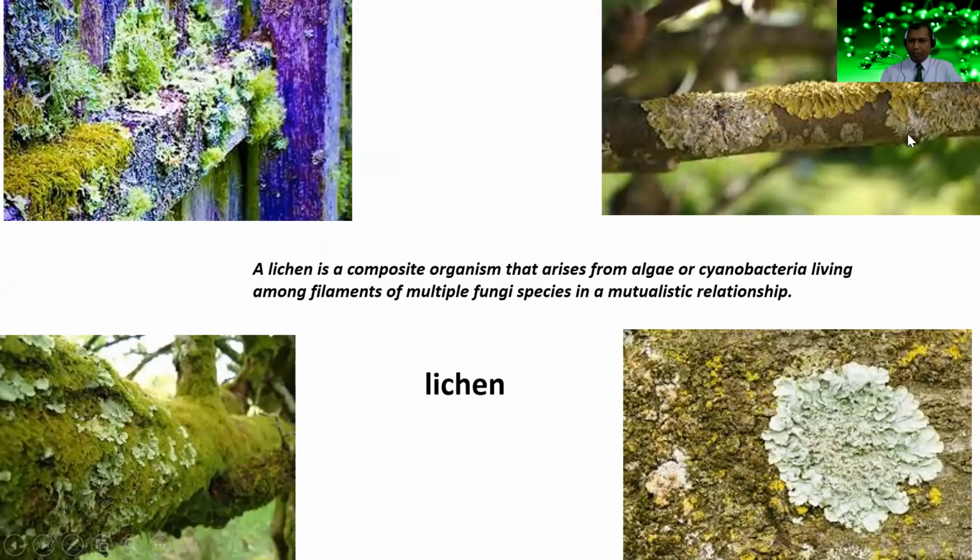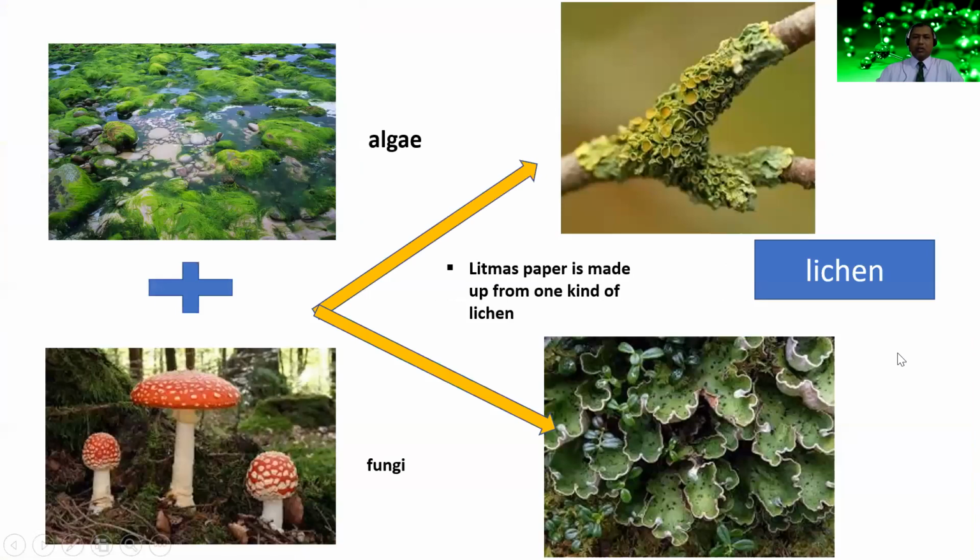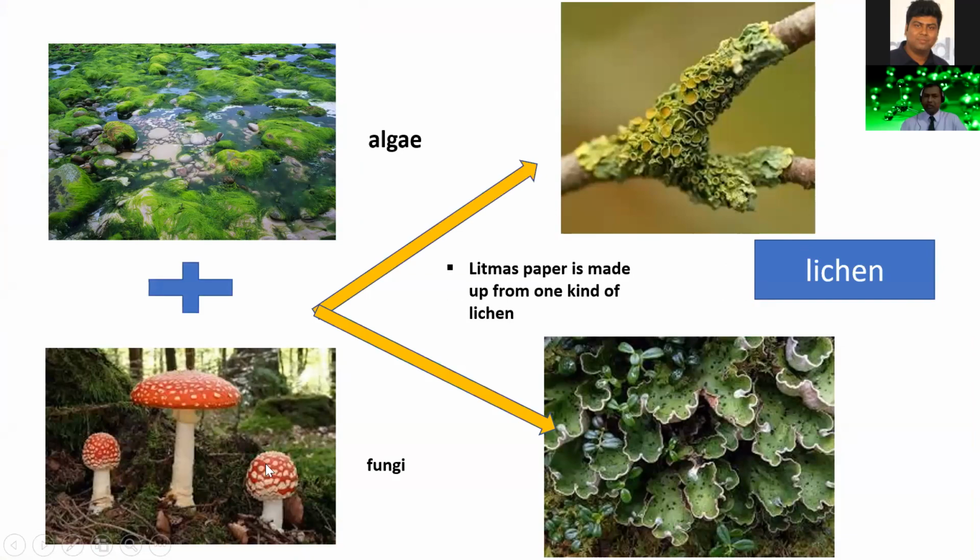You see this part, it is the combination of algae and fungi, and this combination is known as lichen. So lichen is a composite organism where both algae and fungi are present. You see here, these are algae, these are fungi, and these are known as lichen.